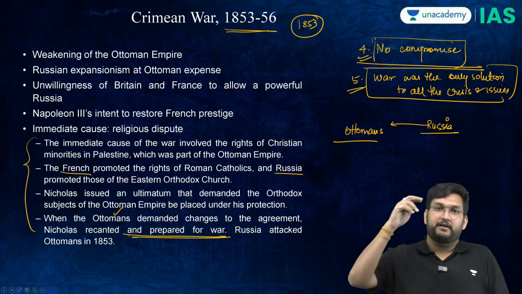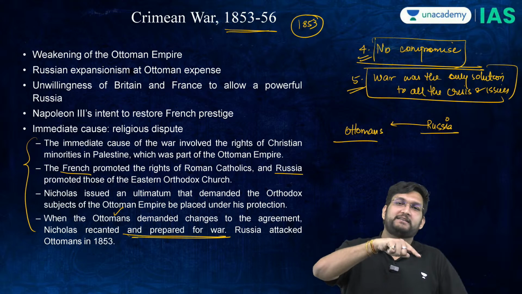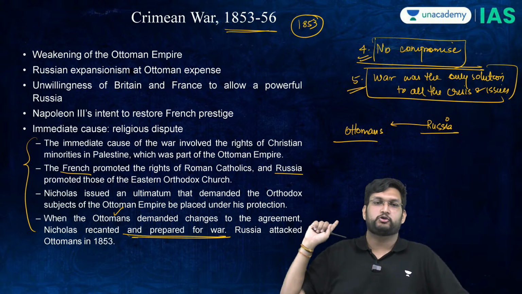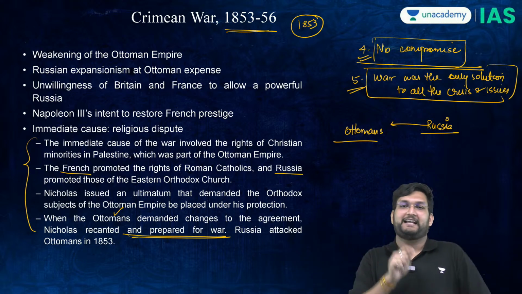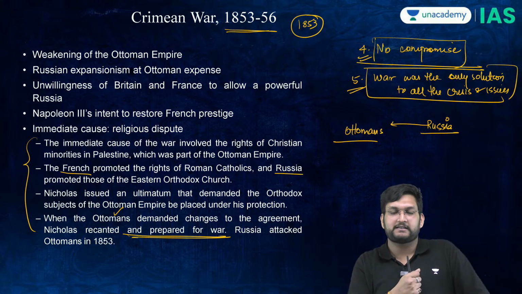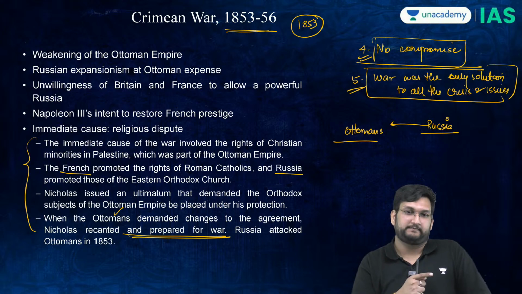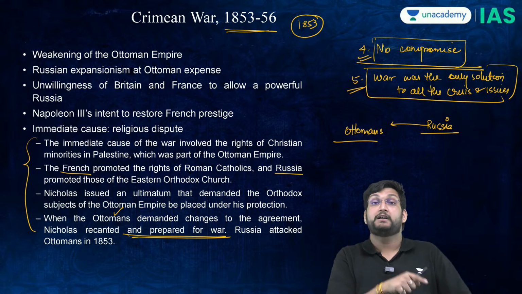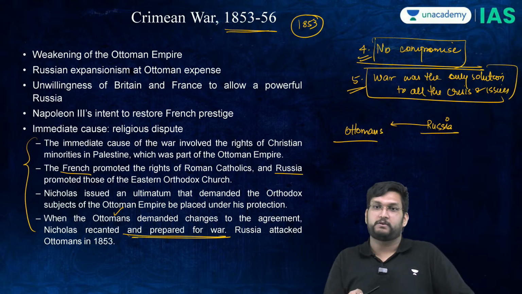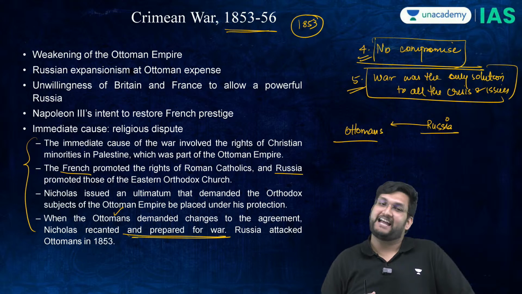Now, just to refresh our memory, did Britain and France attack the Ottomans in the Greek War of Independence? Did they attack the Ottomans to give Greece independence? Yes or no? What is the answer to that question? And the answer is yes. Once the Russians got involved, the British and the French attacked the Ottomans to take the Greek sector and give it to the Greek nationals.